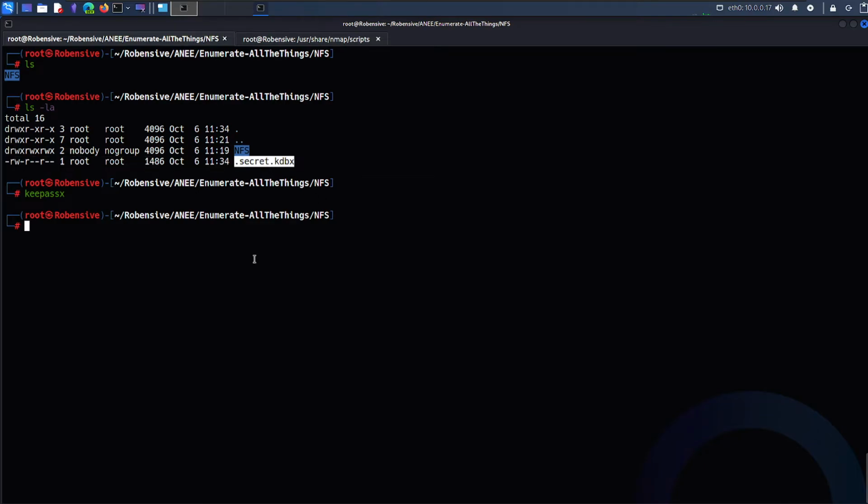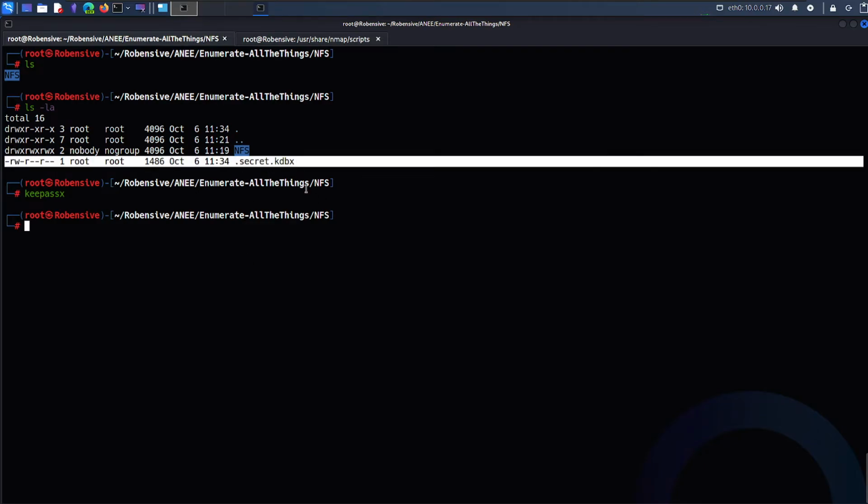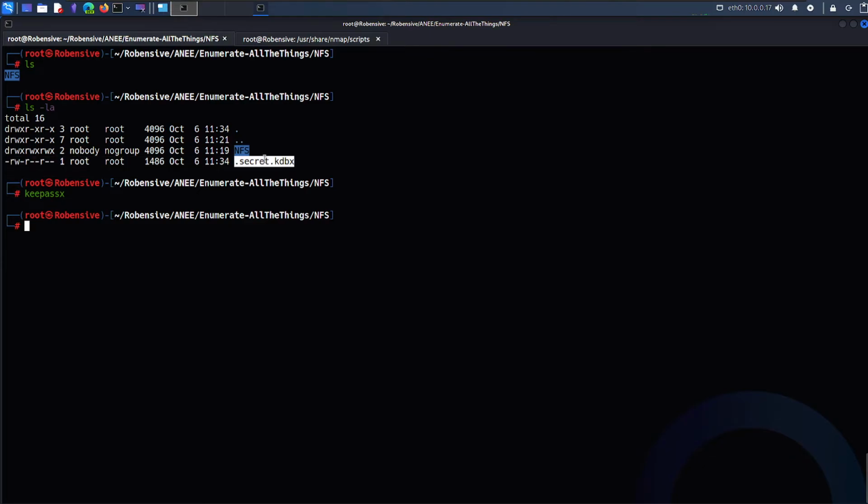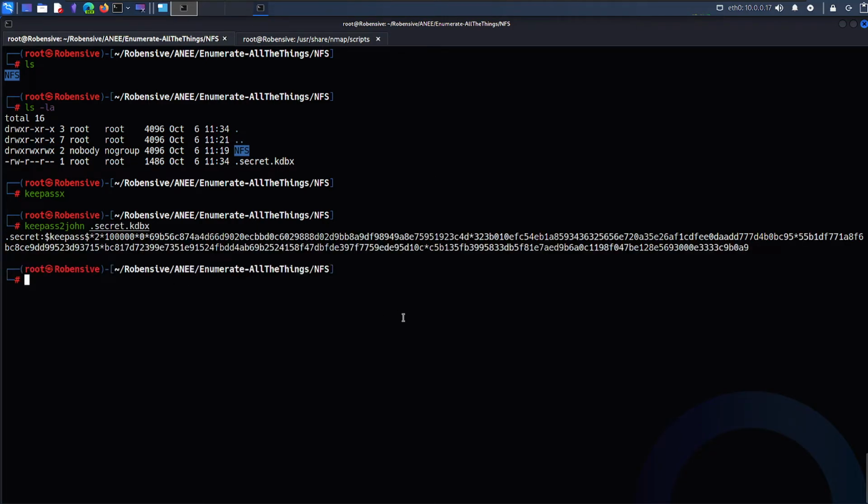So what I'm going to do is crack this first. This is encrypted, and we need to crack it before moving ahead. For that we have keepass2john, a script available with John the Ripper itself. So keepass2john with our file name will return a hash.